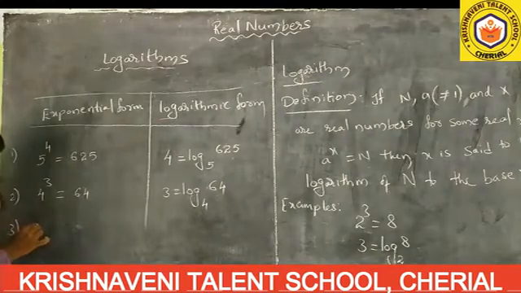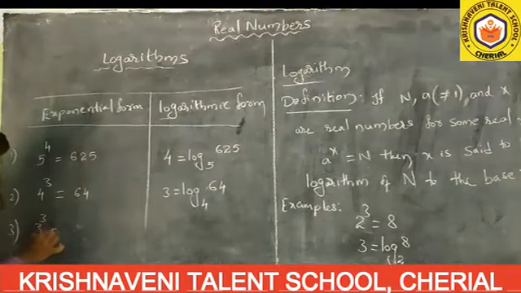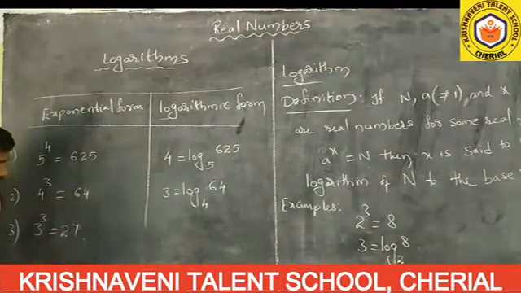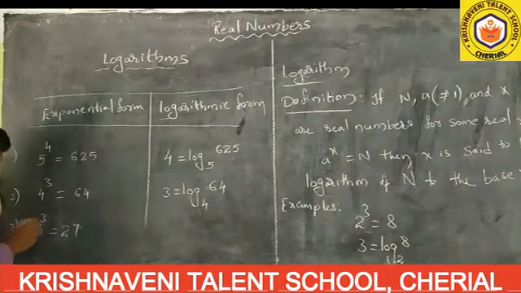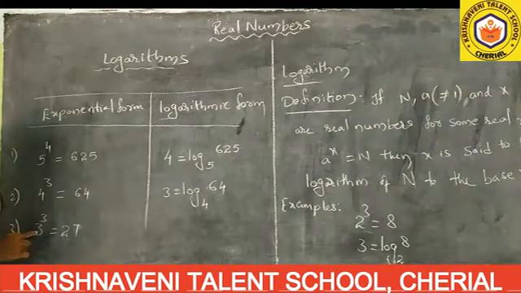Suppose I write 3 cube. You already know the value: 27. Now convert this. The base here is 3, the power is 3, and the number is 27.